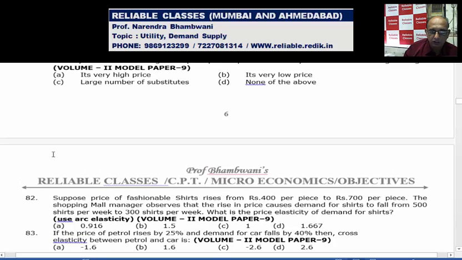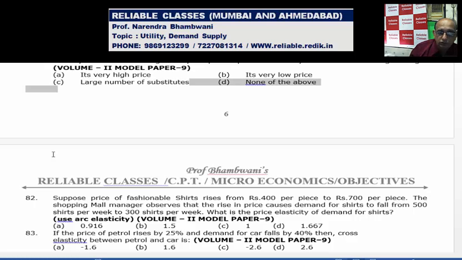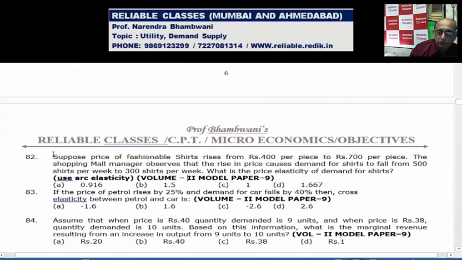Identify the factor which generally gives price elasticity of demand a very high value. At a very high price, elasticity of demand will be high. Very low price also. Now if there is a very low price, the demand will be inelastic because people won't mind paying more. It makes only a small difference. Large number of substitutes: if there are a large number of substitutes, price elasticity of demand will be very high. Increase the price a little and everyone runs away, reduce it a little and everyone comes running.